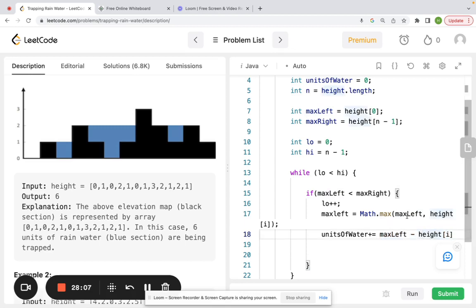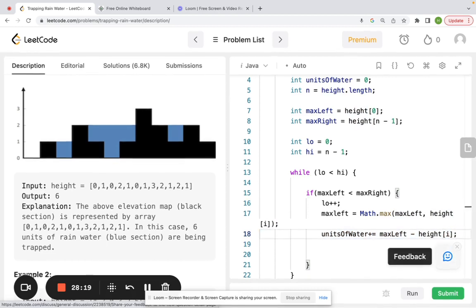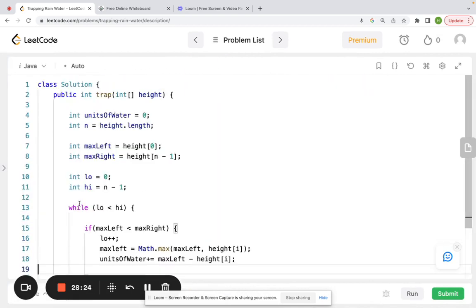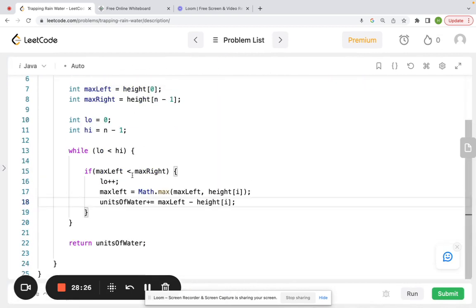And if it wasn't updated, then this would probably be a higher value, or stay the same, so we get a positive value here. So there will be no negatives. Okay, cool. So that's if max left is less than max right.